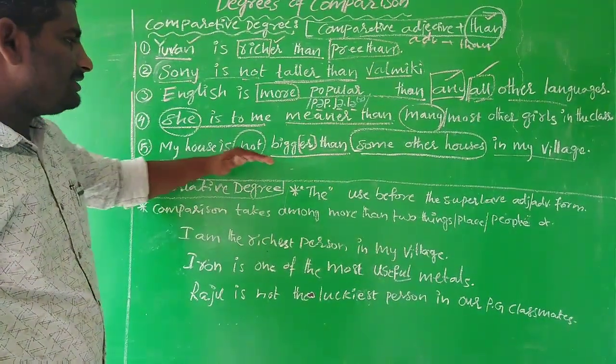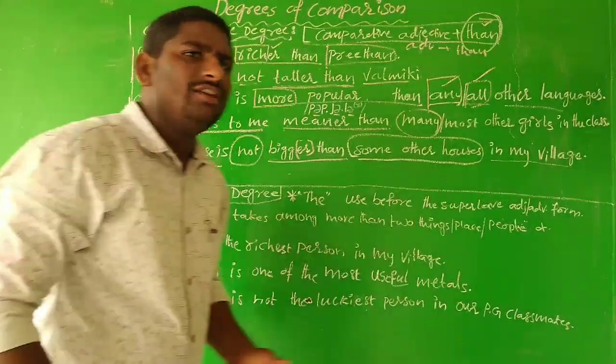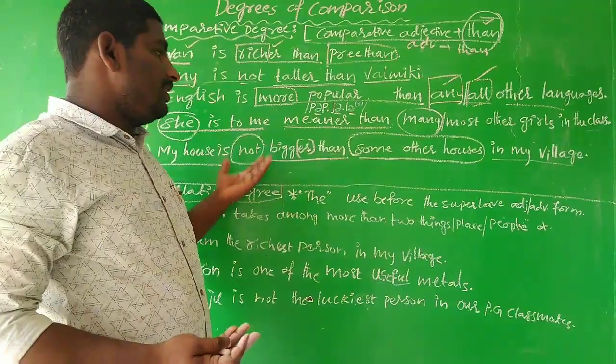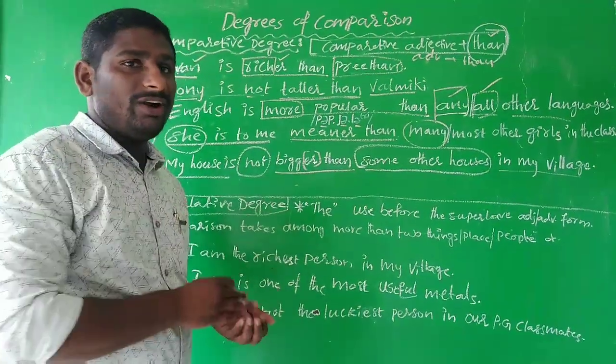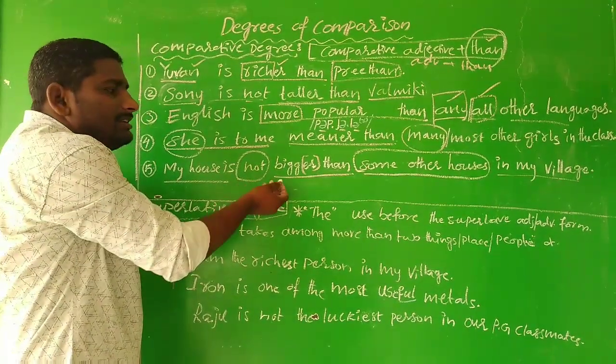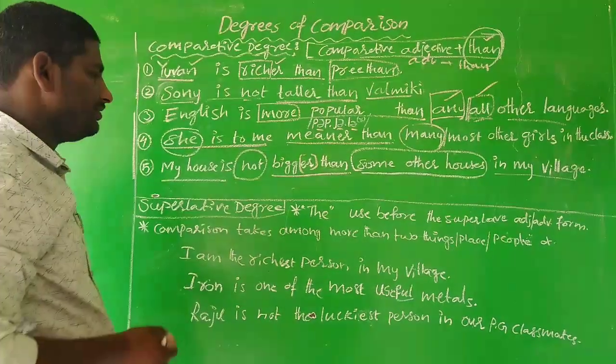Here many houses are bigger than his house. You can understand that. So what is he saying here? He is saying one of the smallest houses in his village. That is the point you need to remember.